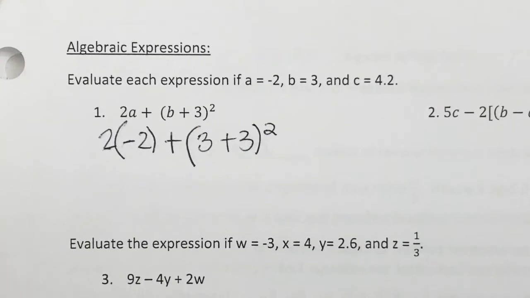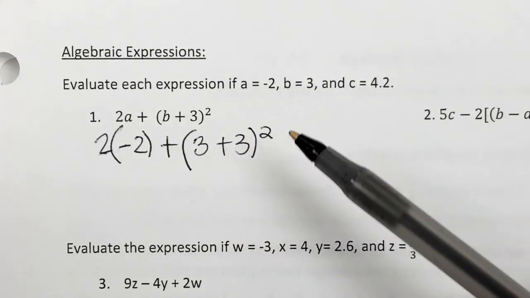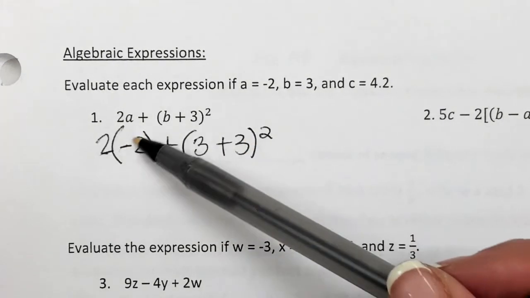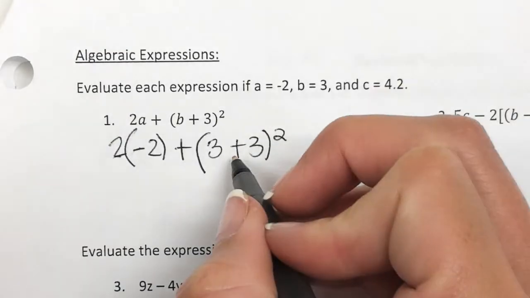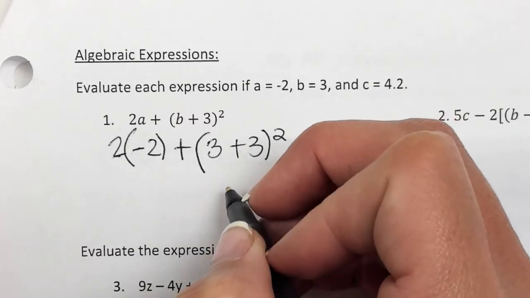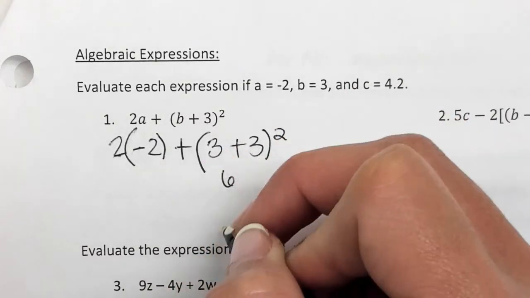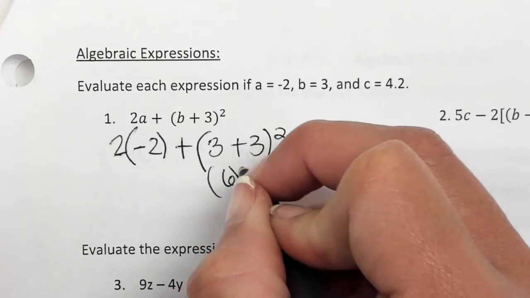So that's what they're asking you to do. Anytime it says evaluate, they just want you to plug in those numbers for the letters. And then we just work it out just like we've been doing. We've got to use order of operations, though. What comes first in order of operations? Parentheses. So we have 2 parentheses, but notice that this is the only one where you can do something inside of it, right? This one, can you do anything inside the parentheses? No. It's just a number. So we're going to start with this, and 3 plus 3 is what? 6.